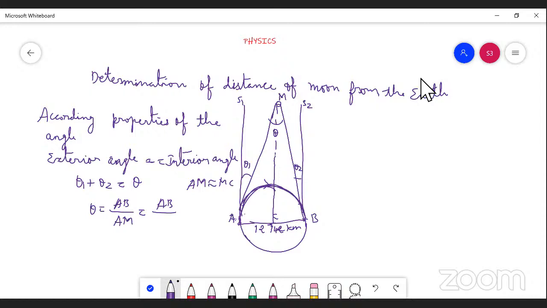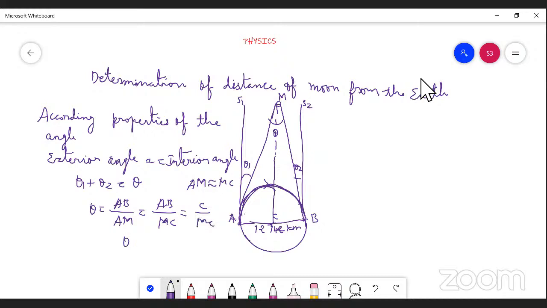So instead of AM, we can substitute MC. And in the base, instead of AB, we can substitute C, since AB is equal to C. So we get C divided by MC.